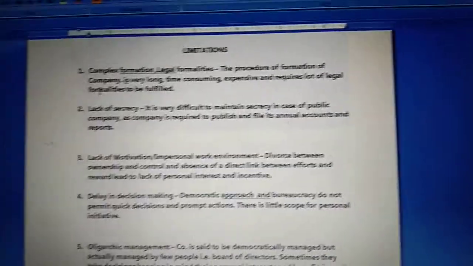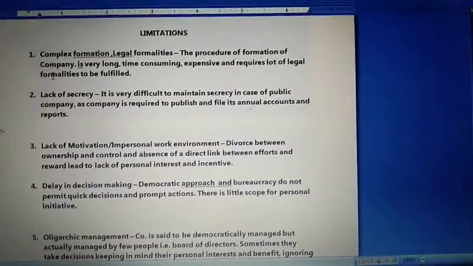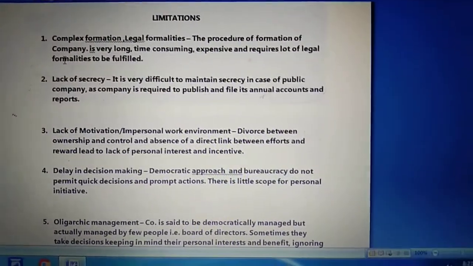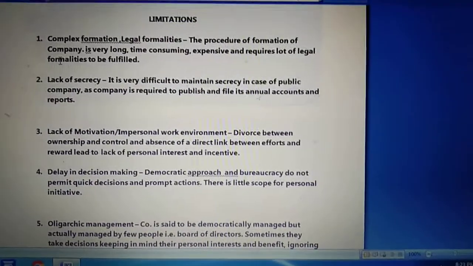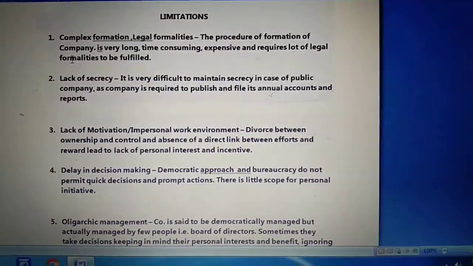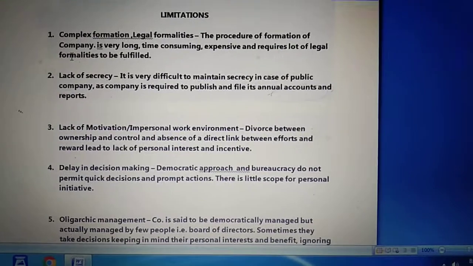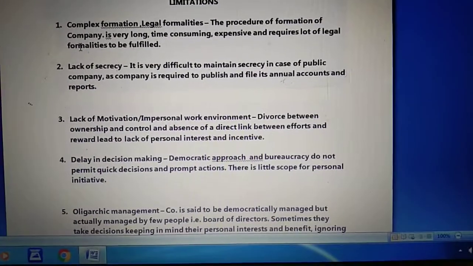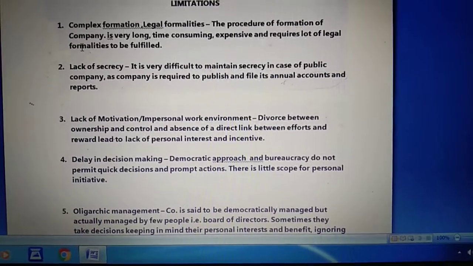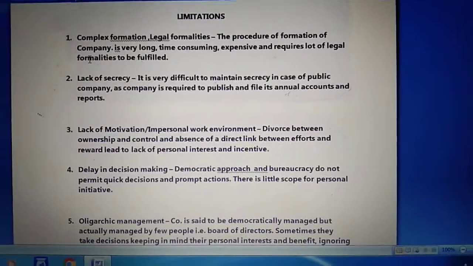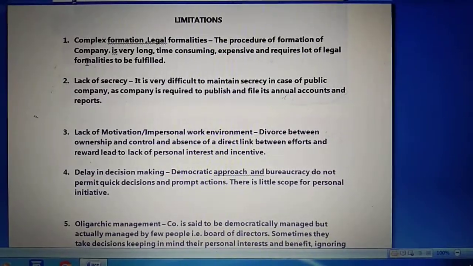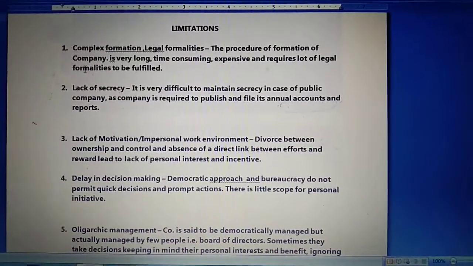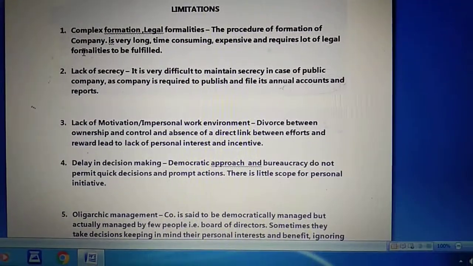It means that if a joint stock company is a public company, the registrar's office asks for the company's data from time to time. They have to submit the details of their accounts to the registrar's office, and these account details are published. So this is one of the reasons that the company has a lack of secrecy, because their data is submitted to the registered office and later published in the newspaper, and other account details are also published.